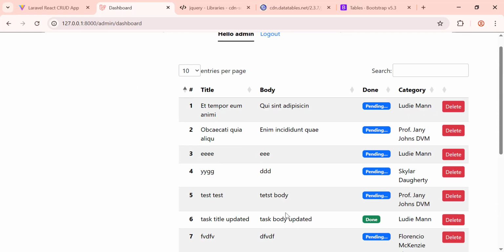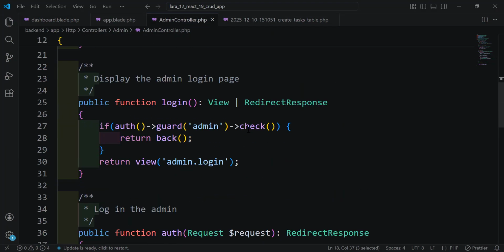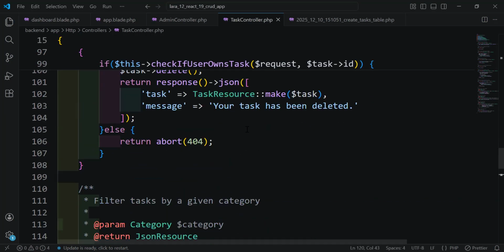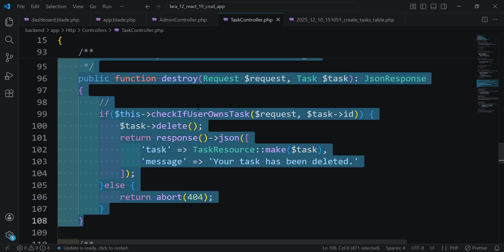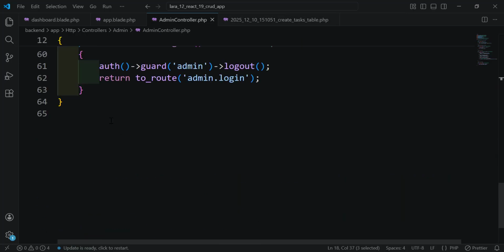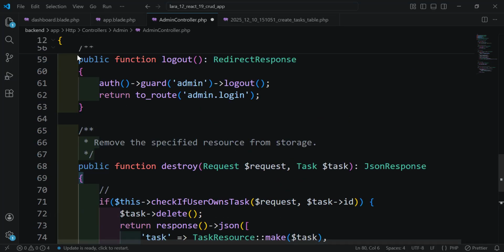Okay, let's do something. So let's check the task. We have the task controller. This one, we have this function which is destroy. Let's copy and paste it inside. If you want, you can add another task controller for the admin.